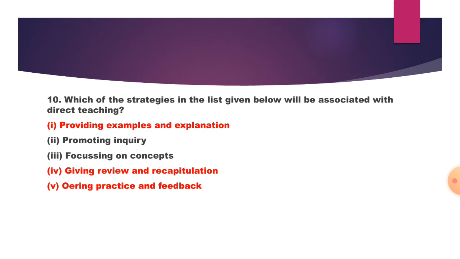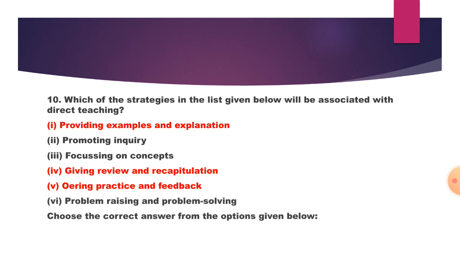Giving review and recapitulation, and ordering practical and feedback, and problem raising and problem solving. So here what is about the direct teaching? So the answer is very clear. Providing direct example and explanation is the direct teaching. Then giving review and recapitulation is also direct teaching, and offering the practical and feedback. So here this is also a direct teaching.